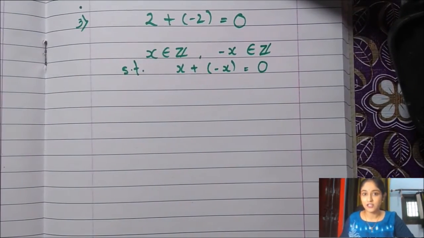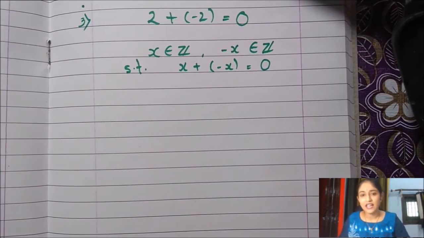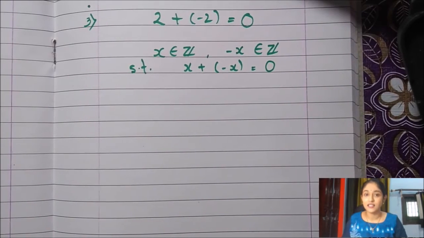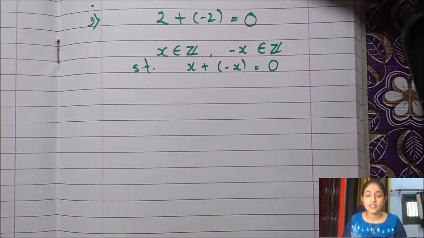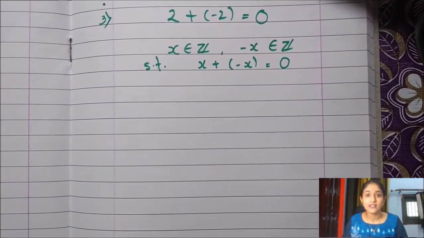Can this be seen in functions as well? Well, yes. In bijective functions, inverses do exist. That's why we took the bijective functions. Please note that the word bijective is very important here. Not every function has an inverse.